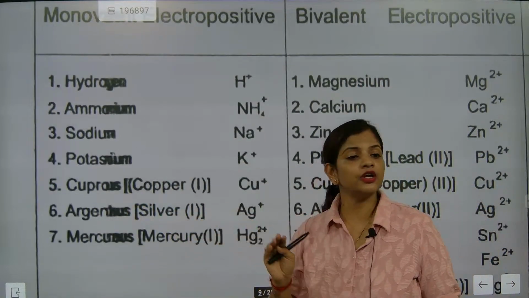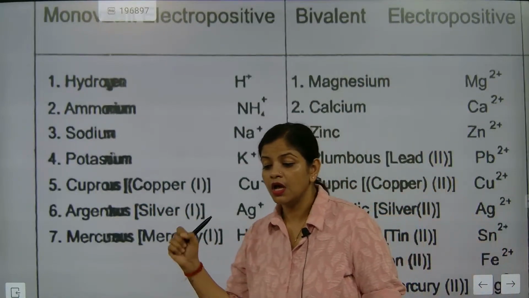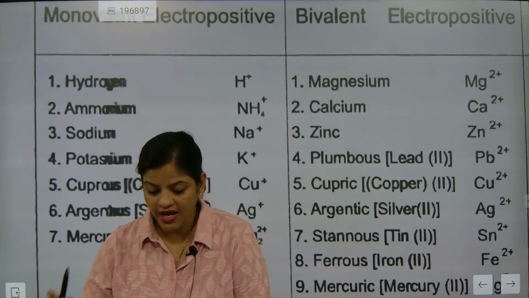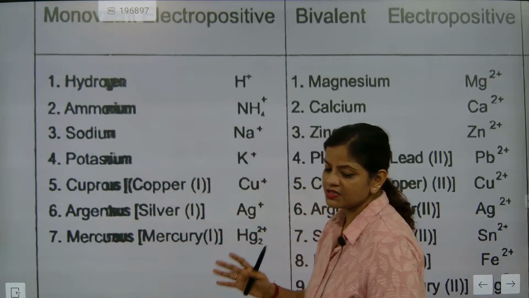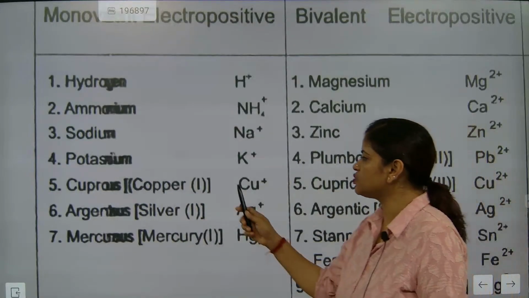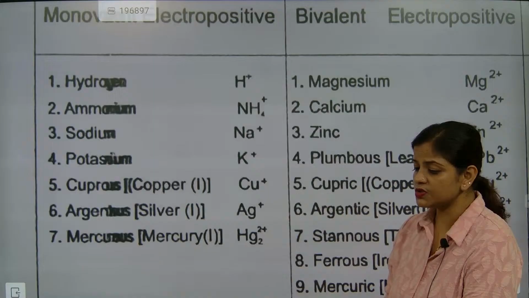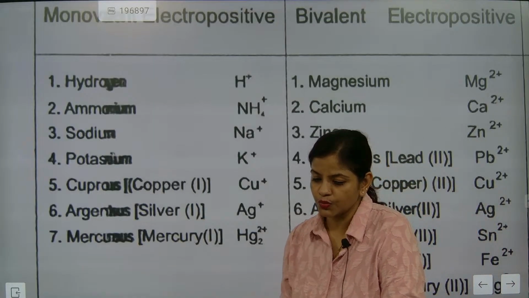Cuprous means there are two types. Note down cuprous and cupric. There are two. Cuprous and cupric. Cuprous means one, cupric means two.